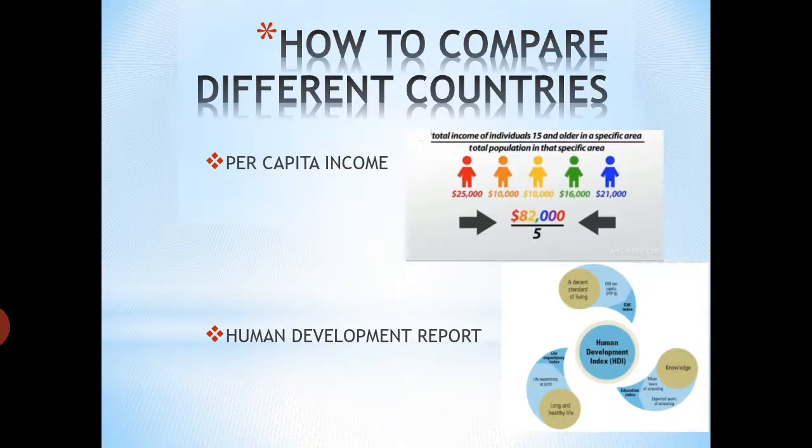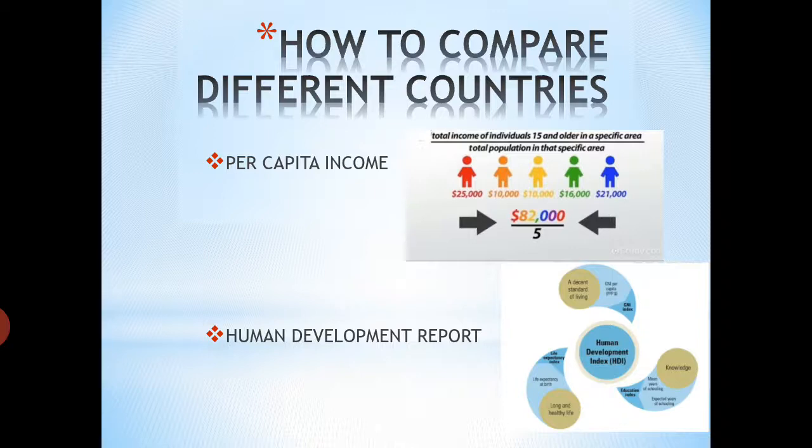Next is how to compare different countries in respect of development. Here I am taking two points, that is per capita income and human development report. How to calculate per capita income? Here I am giving one simple picture, then you understand how to calculate per capita income. Total income of individuals of a specified area divided by total population in that specific area. In this way we find the per capita income of a particular country.